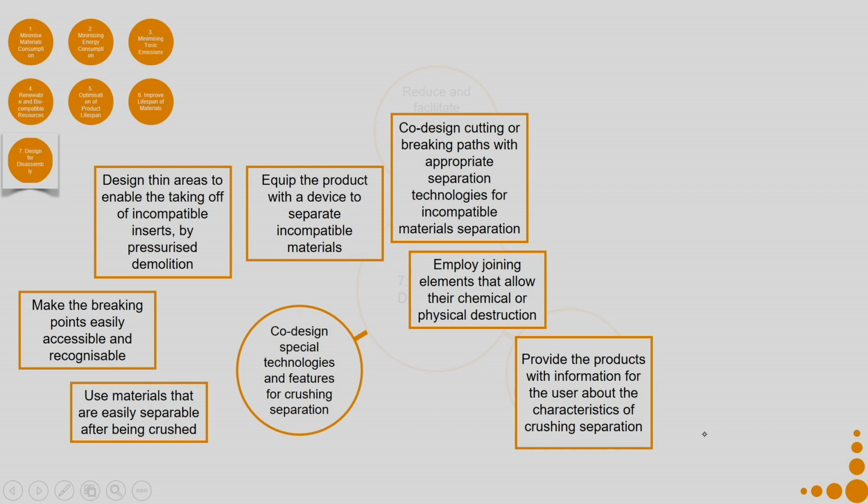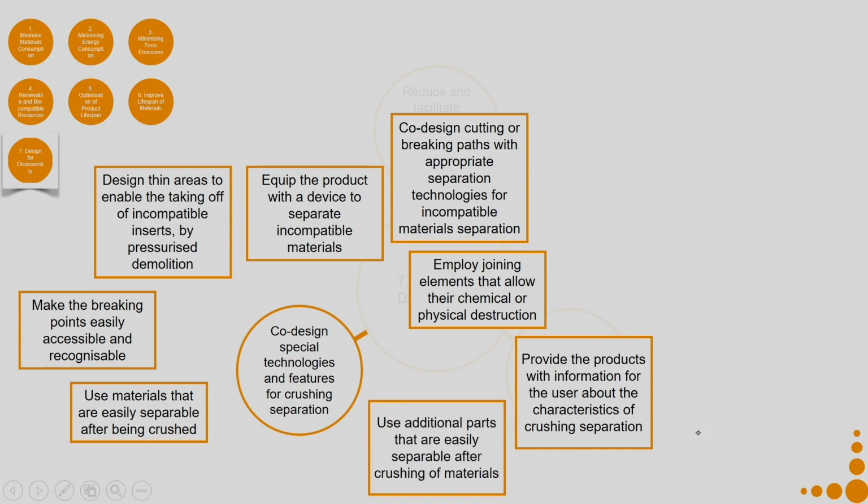Use materials that are easily separable after being crushed. Use additional parts that are easily separable after crushing of materials. Say for example, you have used two different types of materials and both of them have different kinds of density. So, you can crush them and then through a flotation tank you can separate those materials. These are just examples of doing this whole process. You can identify for your particular product, for the kind of materials that you are using, what is an appropriate process, if this process is applicable to you.